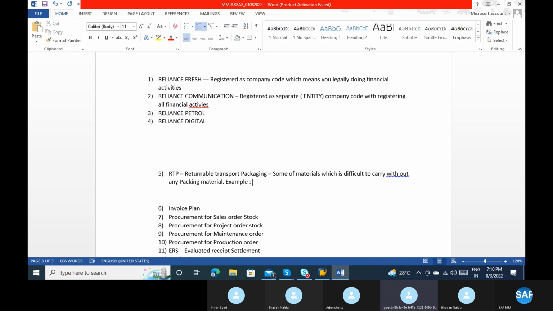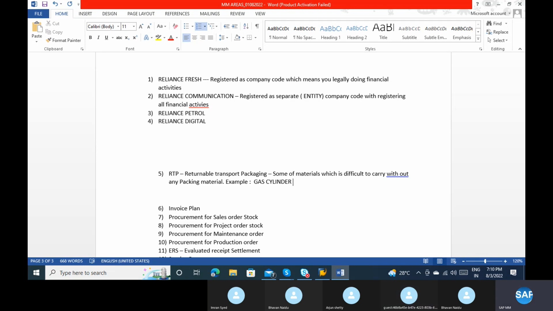Maybe liquid ingredients, liquid and air. If you talk about a gas cylinder, is it possible to carry only gas without a cylinder, without a pipe?